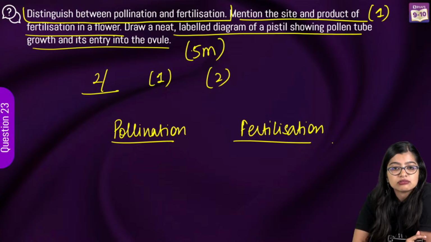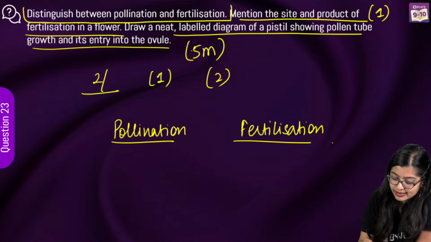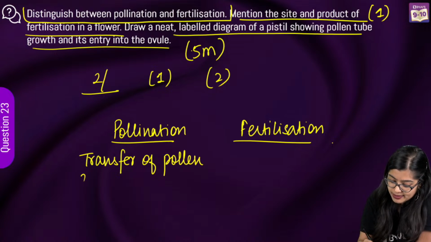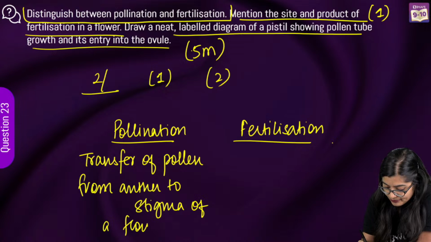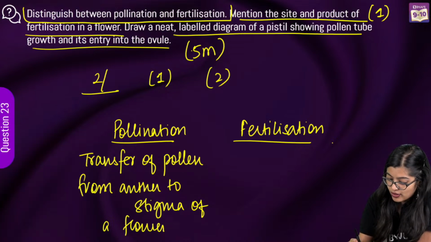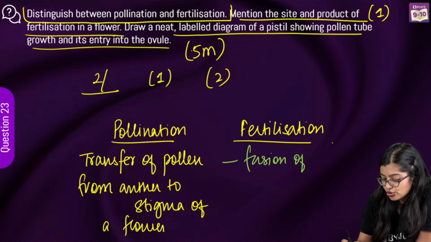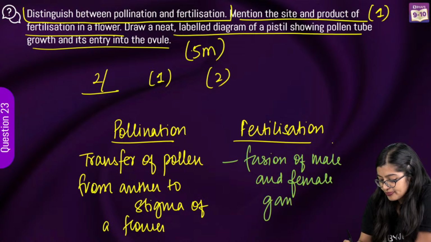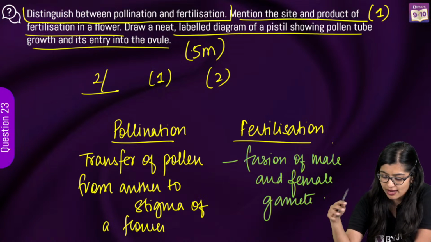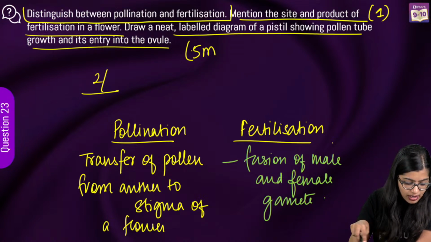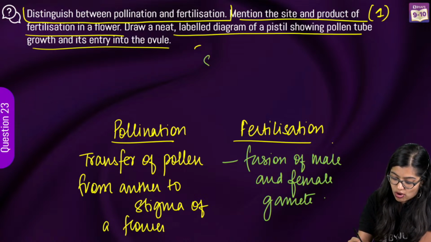Pollination is transfer of gametes, or can we say it is transfer of pollen? We need to be specific, Aina. So this is transfer of pollen from anther to stigma of a flower. Now next up we have fertilization, which is nothing but fusion of male and female gamete, right? Now here we know that agents are involved in pollination, here no agents are involved. So all these things are very important to write down.